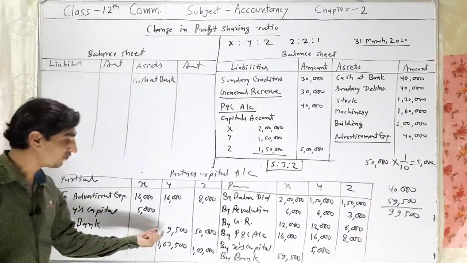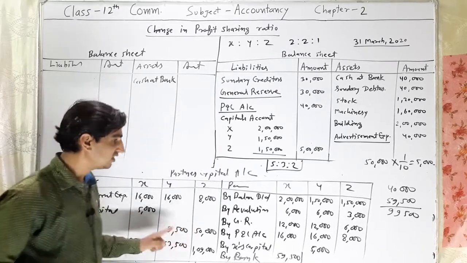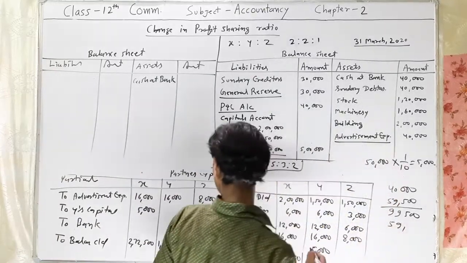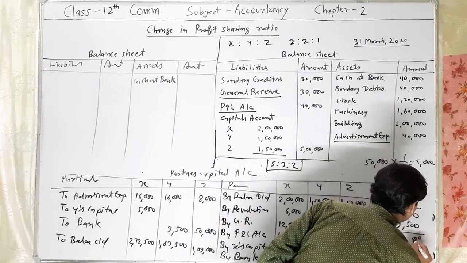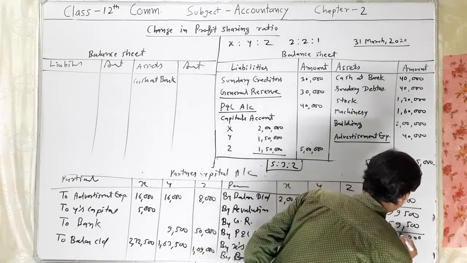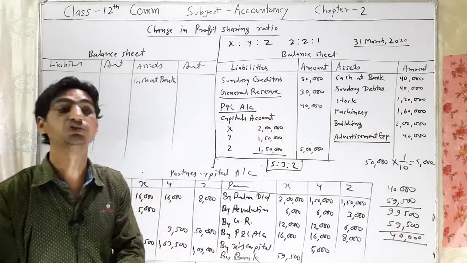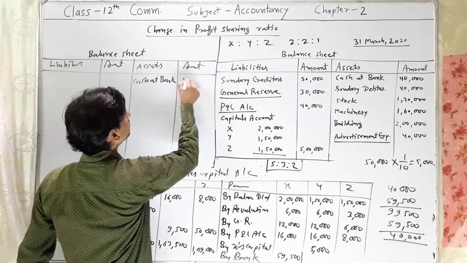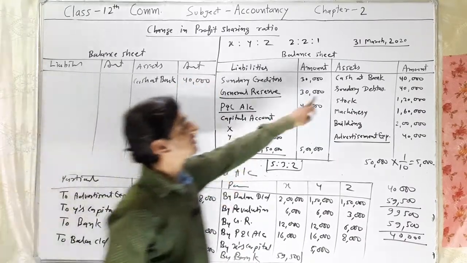Withdrawn from firm: 9,500 plus 50,000, 59,500. 99,500 minus 59,500 gives 40,000, the closing balance of cash at bank. We will write here 40,000. Is it clear?